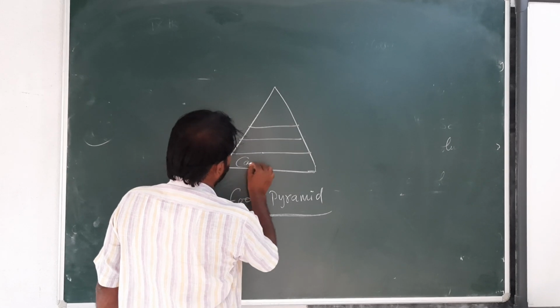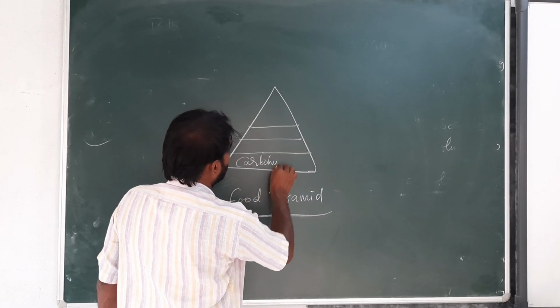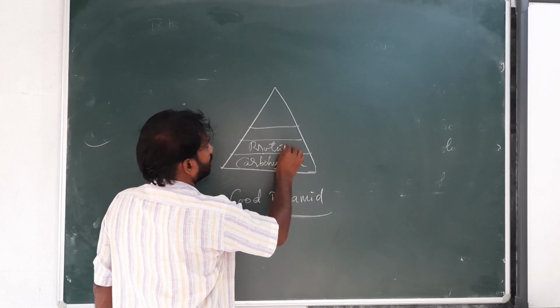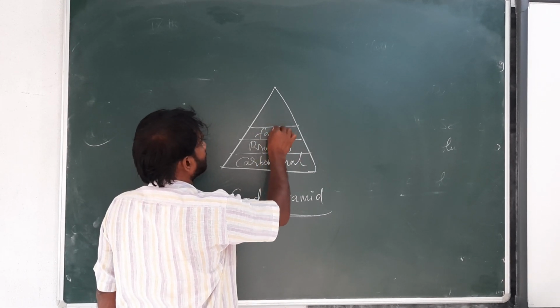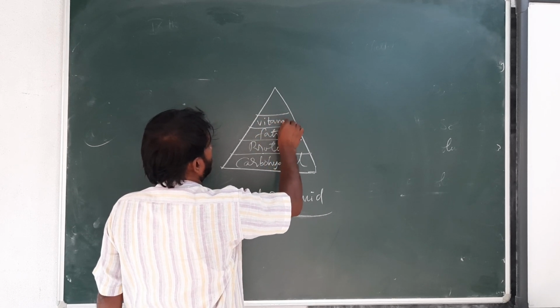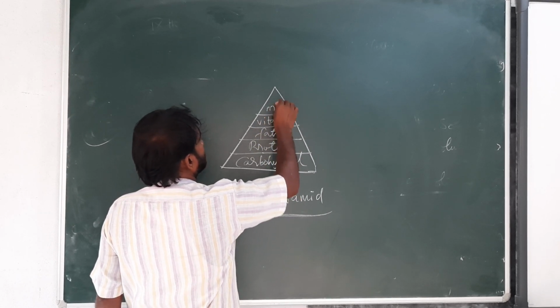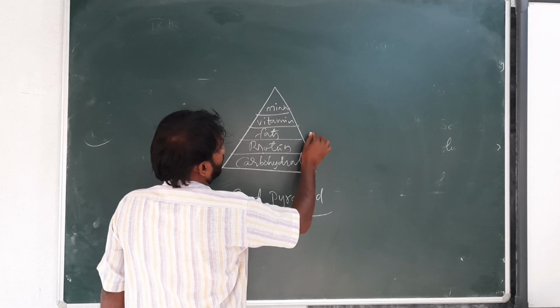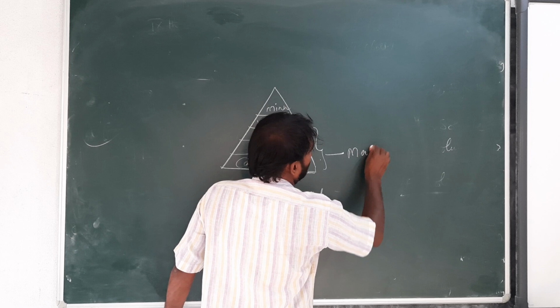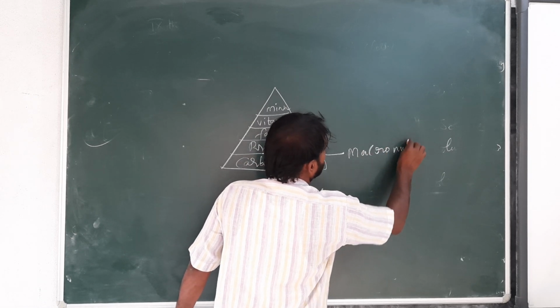This is carbohydrates, proteins, fats, vitamins, minerals. These three are required in large quantity, so they are called macronutrients.